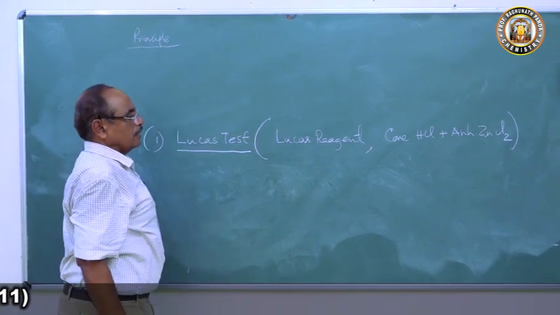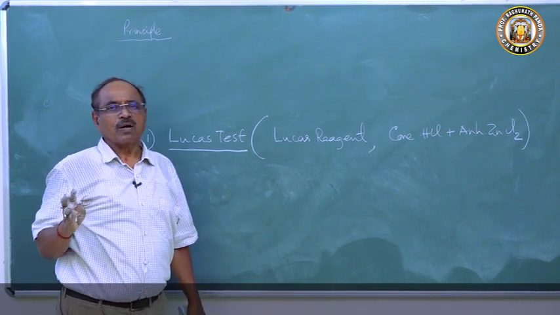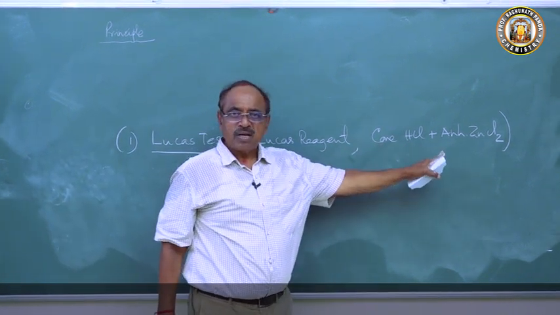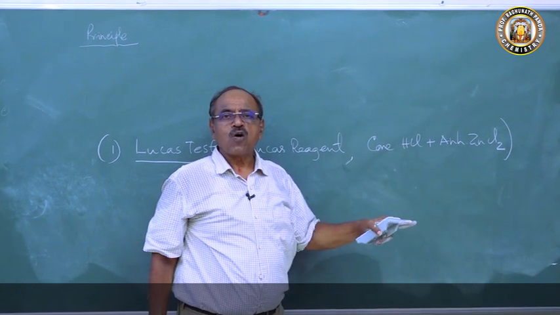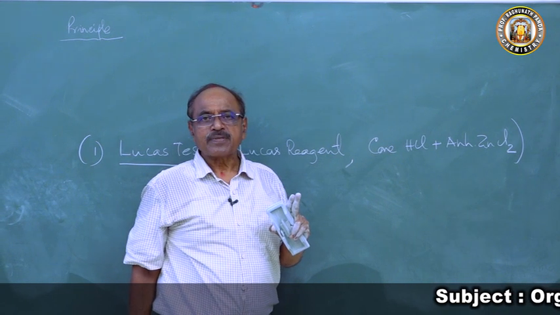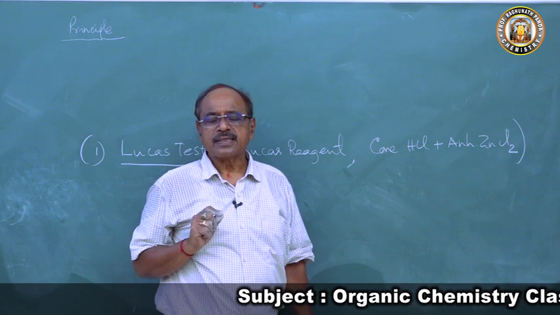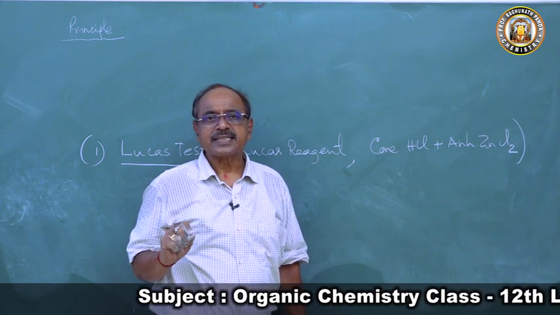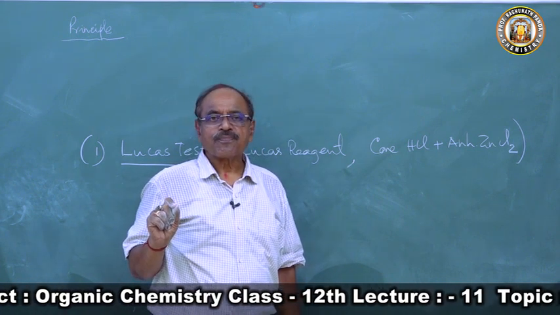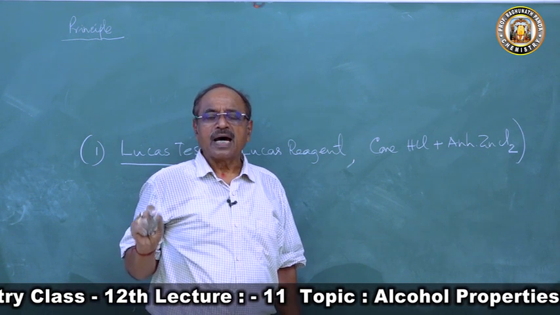Now, the 3 types of alcohols react with concentrated HCl in presence of anhydrous zinc chloride, the Lucas reagent, to form their corresponding alkyl chloride.